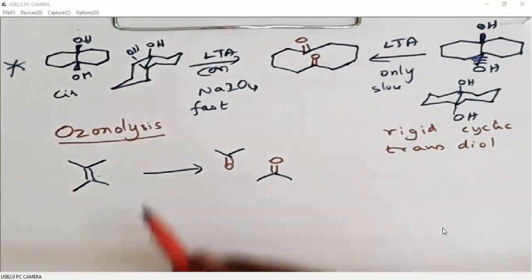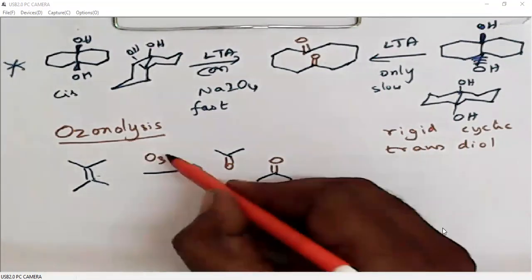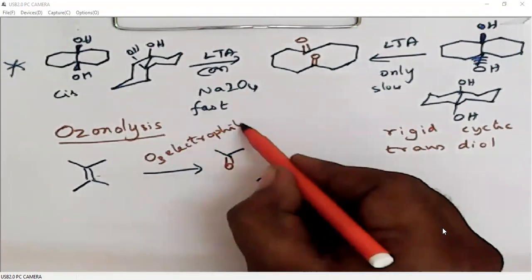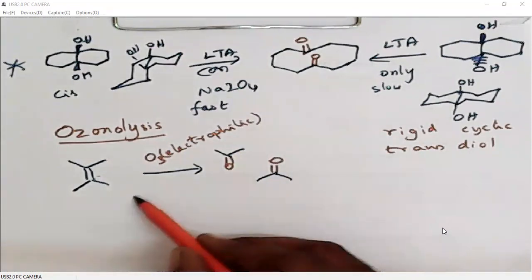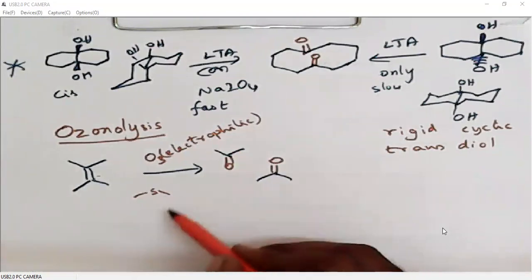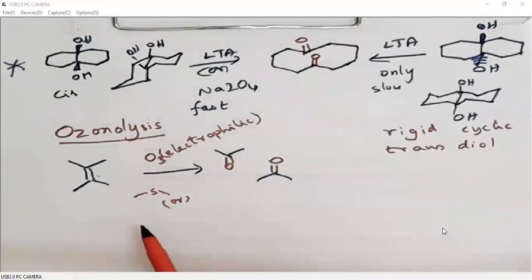Okay, so what we use is ozone gas. This is electrophilic in nature, so the double bond must be an electron rich system. We will use some oxidizing or reducing agent along with this ozone gas. We will use an oxidizing agent if we want carboxylic acid.